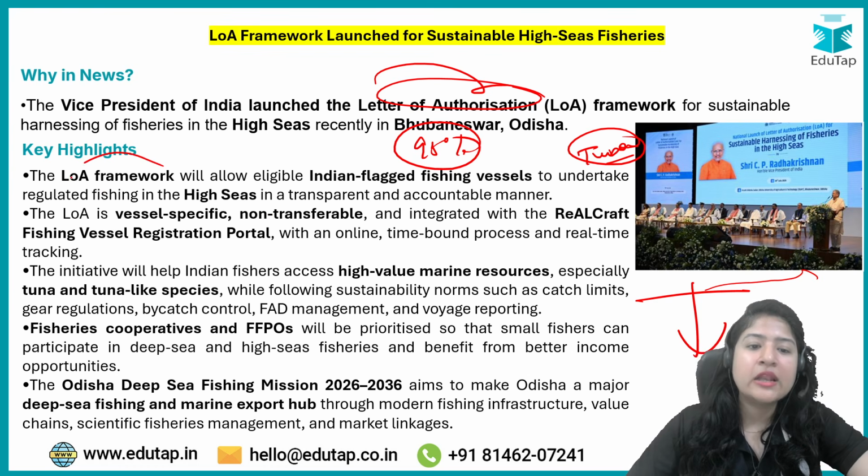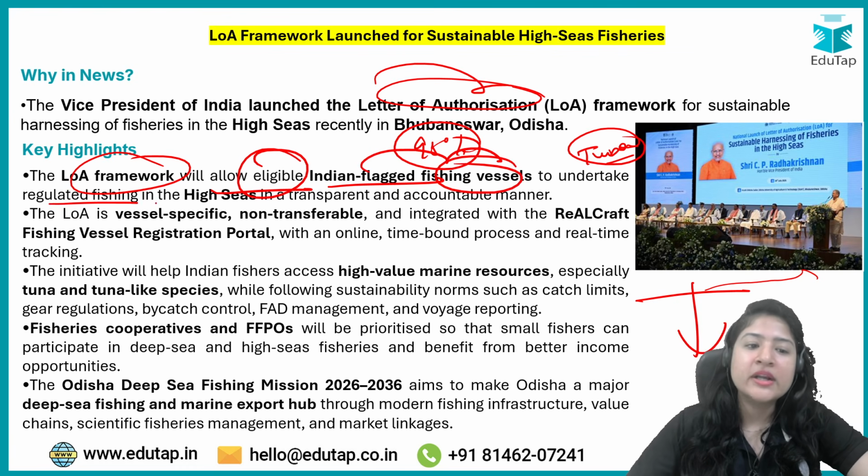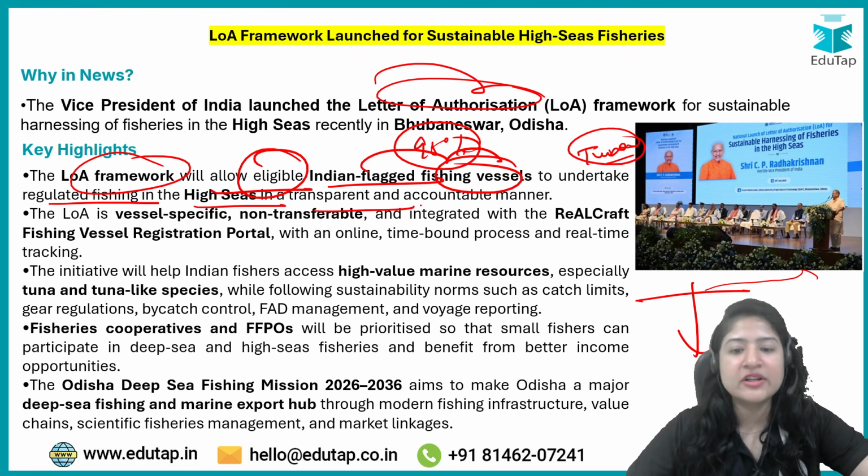तो इन सब रीजन से LOA framework will allow eligible Indian flagged fishing vessels, ठीक है, to undertake regulated fishing in the high seas in a transparent and accountable manner. Why transparent and accountable? Because we are talking about international rules, ठीक है?